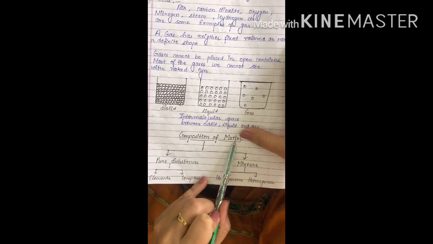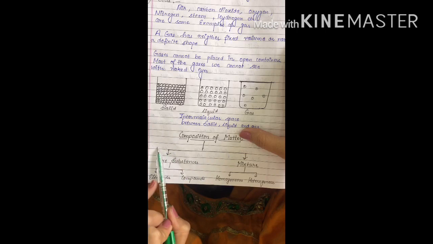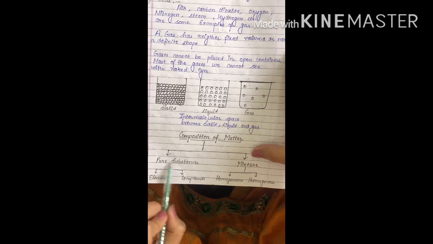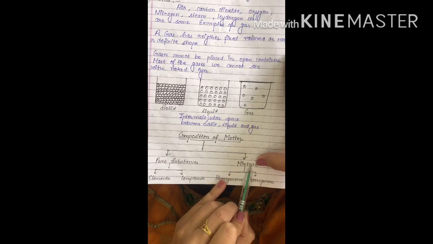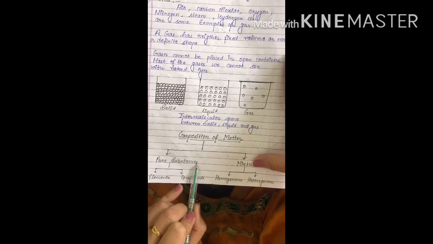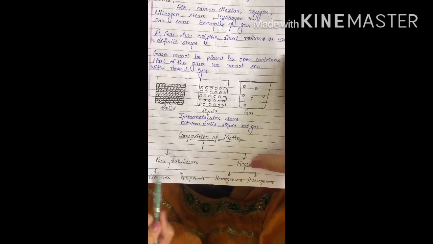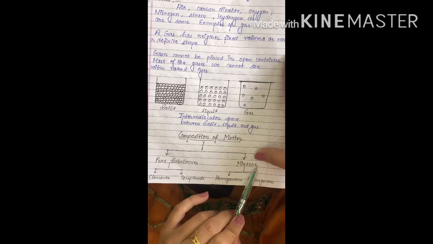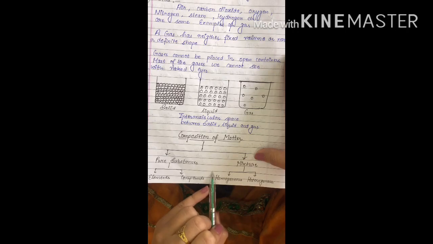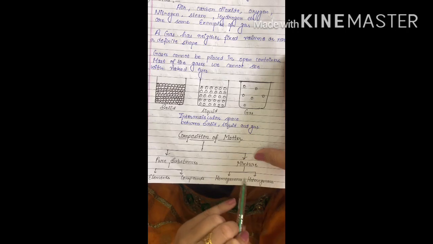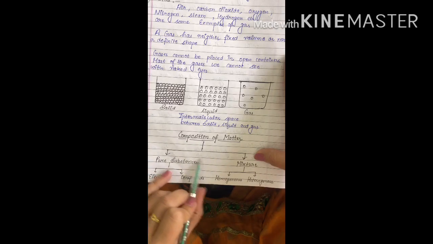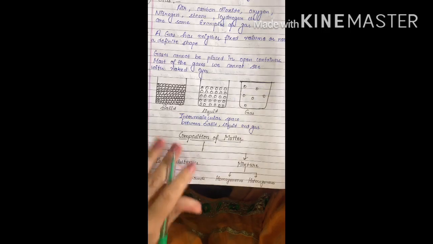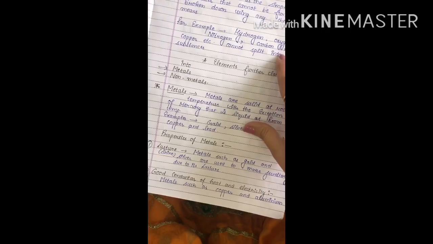Composition of matter. Mainly, there are two compositions of matter. First is pure substances and the second one is the mixture. Pure substances are further divided into elements and compounds, and mixture is further divided into homogeneous mixture and heterogeneous mixture. Let us proceed first with pure substances. First one is element.